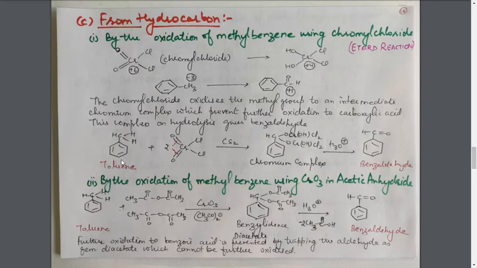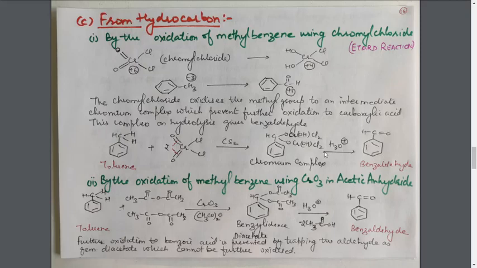Toluene, that is methyl benzene, on treatment with chromyl chloride in a non-polar medium, that is CS2, will oxidize this compound to form a chromium complex, and this chromium complex is then separated from the reaction mixture and hydrolyzed to give the benzaldehyde.